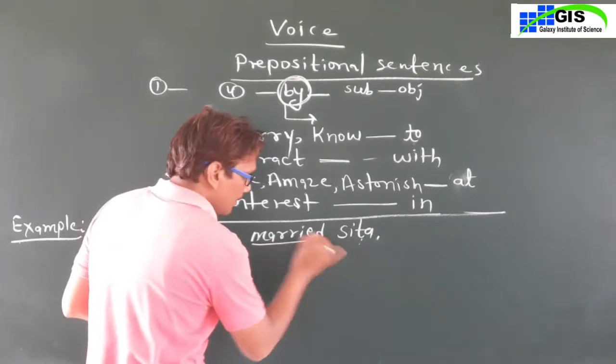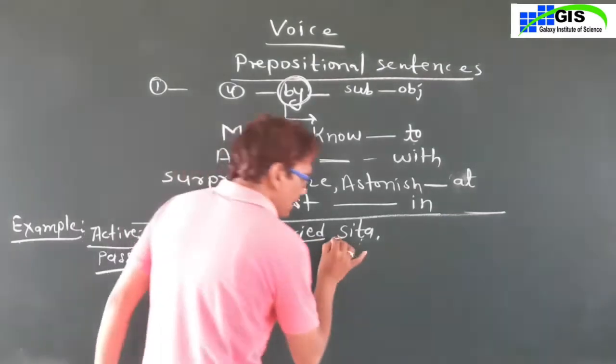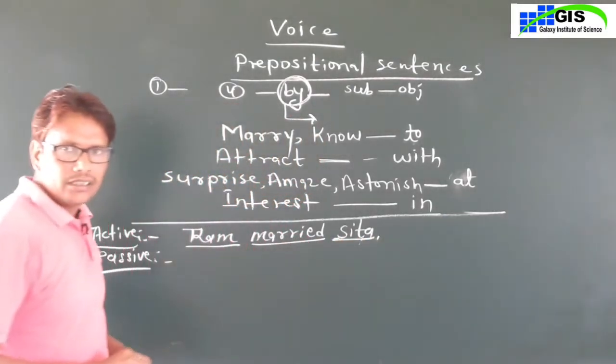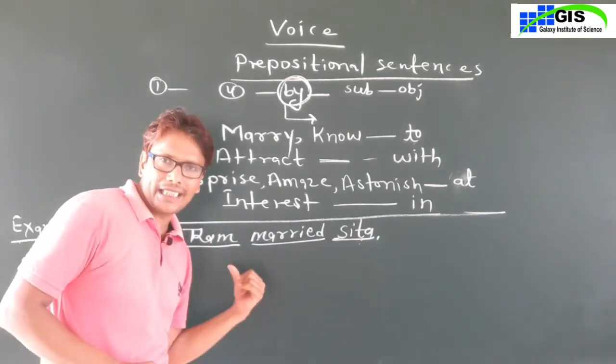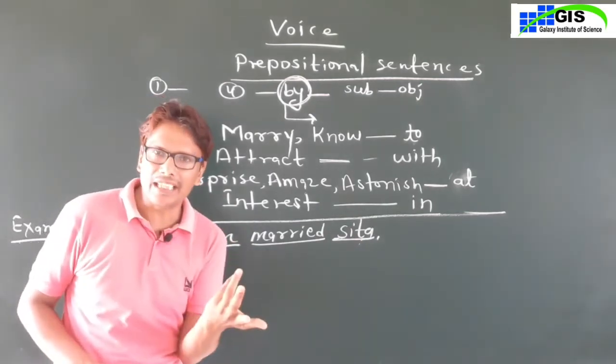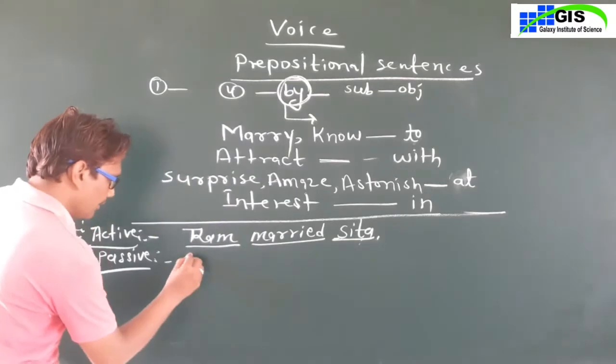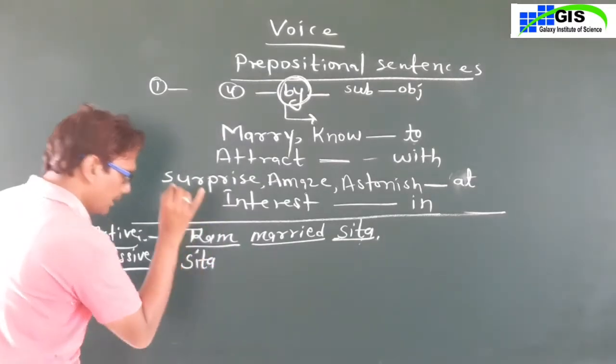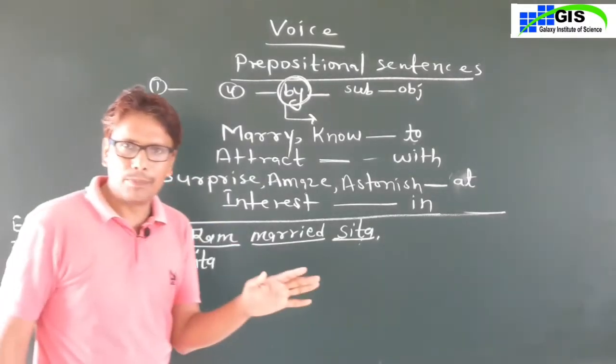Here we have subject, verb and object. You have to change the object into the subject. What is the object here? The object is Sita. You will write Sita. The first rule has been completed.